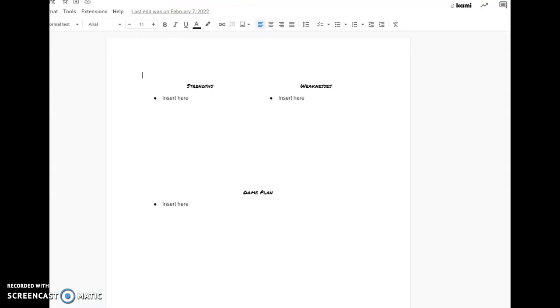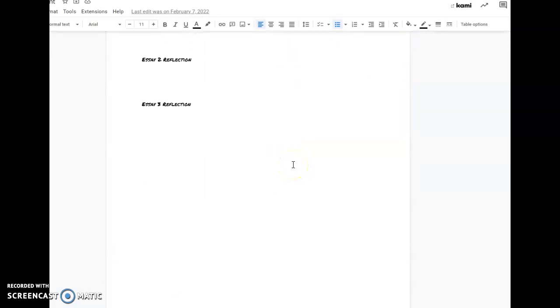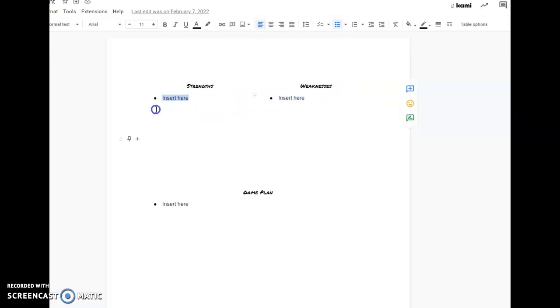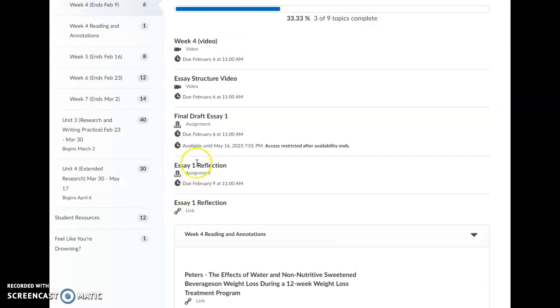It's done in Google Drive. What I want you to do this week with this is just identify what you think your strengths and weaknesses are in essay 1. What do you think you did well on? What do you think you didn't do well on? This can be bullet points, can be short sentences, those sorts of things. There are other sections here, a game plan, and then some reflection here, here, and here. I'm going to have you guys do those after you get them back graded. Okay? So all I want you to do for this week is fill out these 2 strengths and weaknesses sections, and then submit it to the submission folder. Okay, so the essay 1 submission folder.